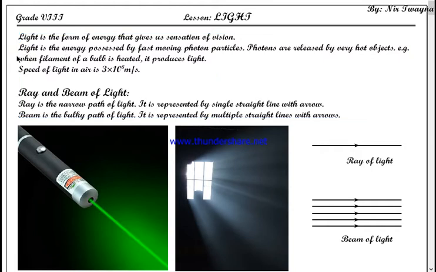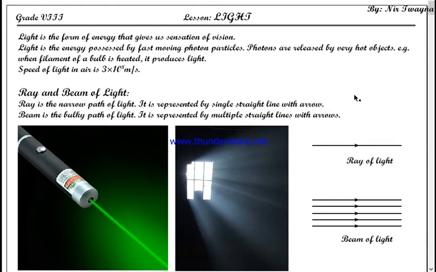Everything does not have light. Only the photon particles which are moving at very high speed have light. Now photons are usually released by very hot objects. Every object has photon particles, but they release them only at very high temperature.